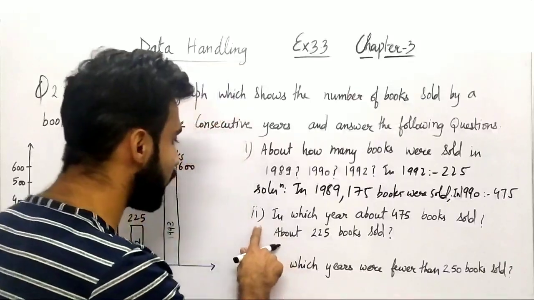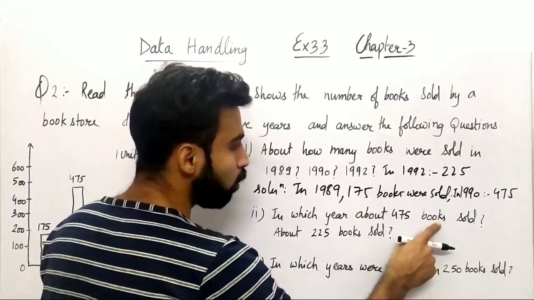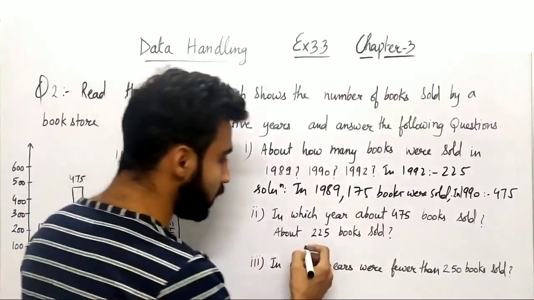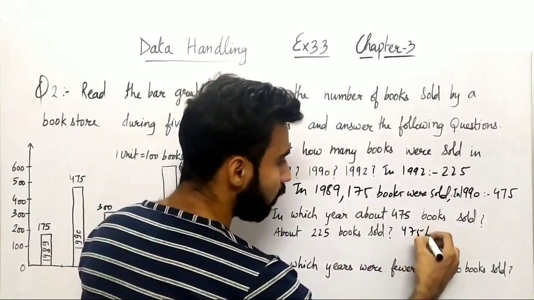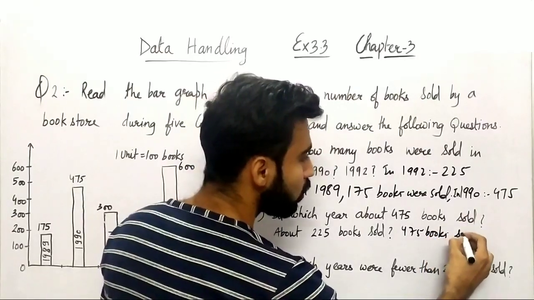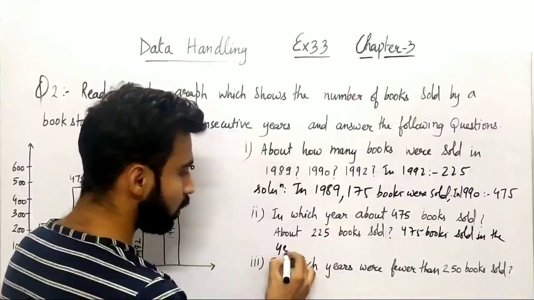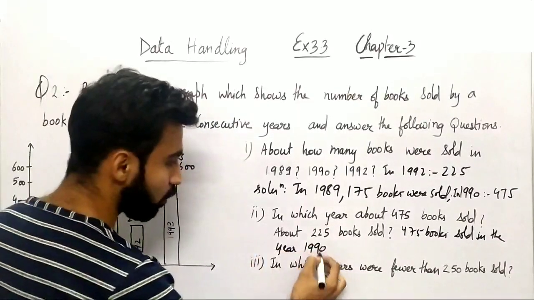Now moving on to the second part. So in which year about 475 books sold? So अगर आप यहाँ पे देखें कौन से ईयर में 475 बुक्स सोल्ड हुई हैं? That was year 1990. So right. So let me just write. So 475 books sold in the year 1990, right?